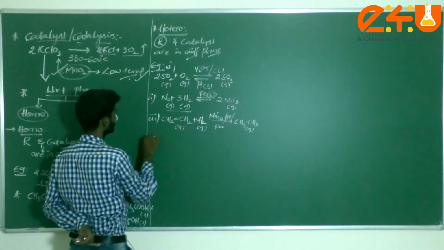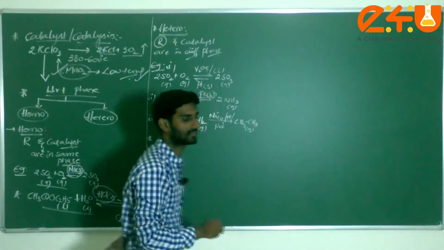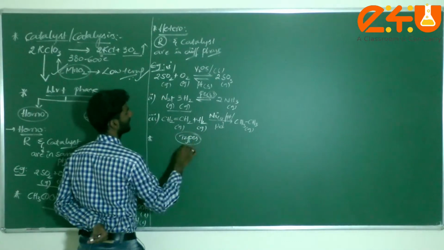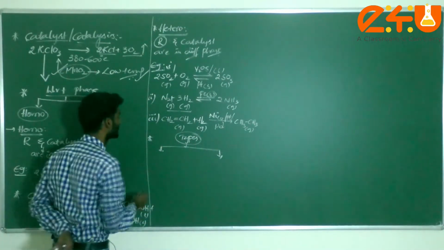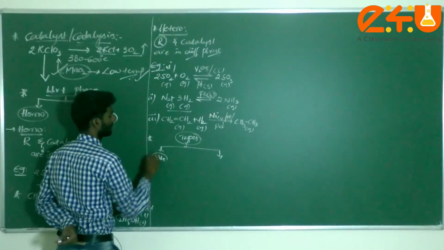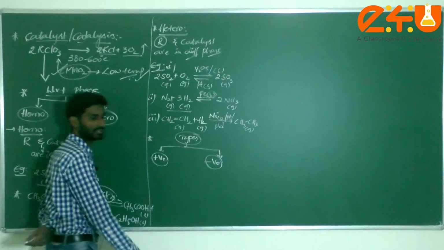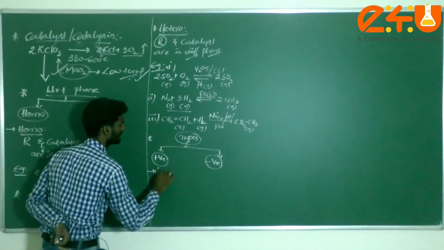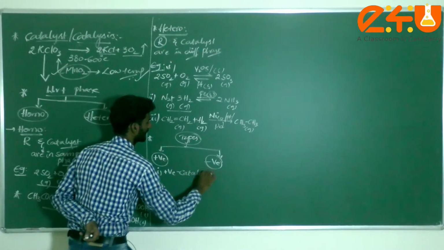Now, with respect to rate, we have 2 types of catalysis. Catalyst is again classified into 2 types: one is positive catalyst and the second one is known as negative catalyst. Let us start with the first one, positive catalysis or positive catalyst.